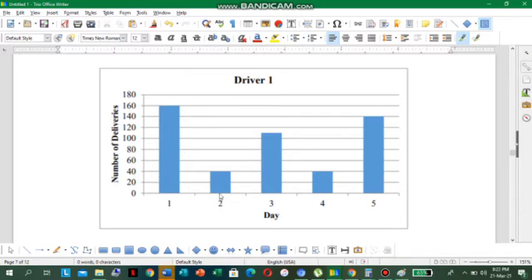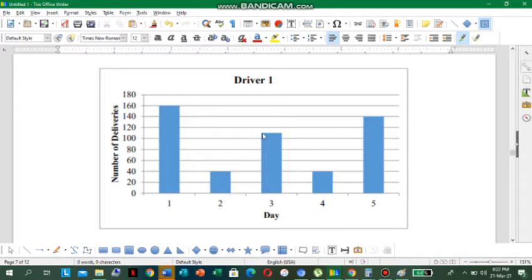For day 2, he made 40 deliveries. All right, in day 3, he made 110 deliveries, because remember, this bar passed the line, and on the line is 100, and it's a little bit over the line or halfway over the line, so you know that the next number is 110, and then 120.